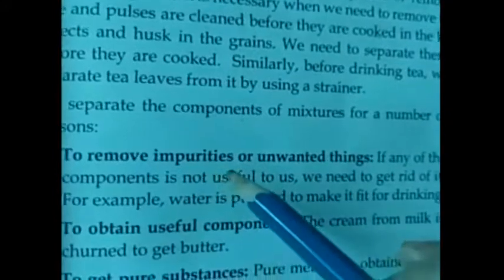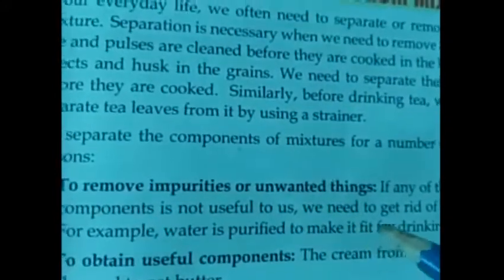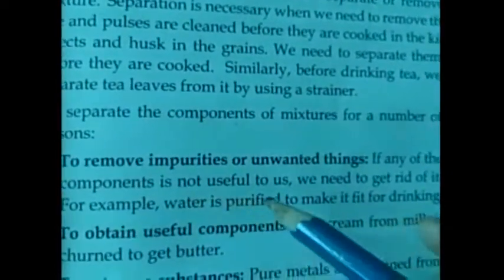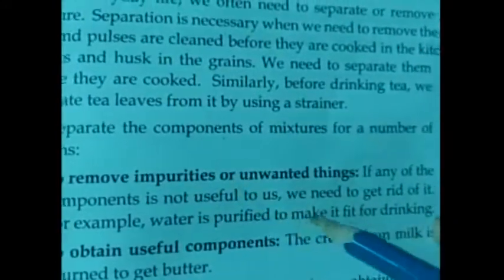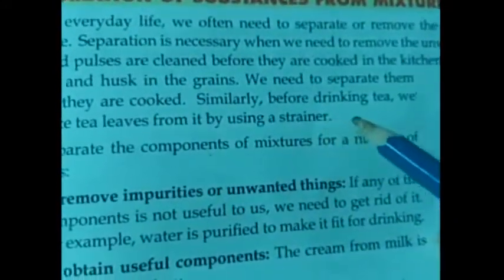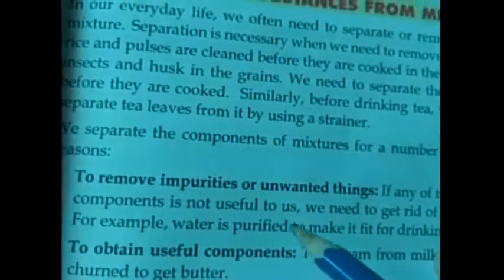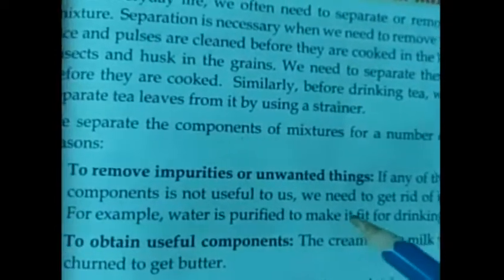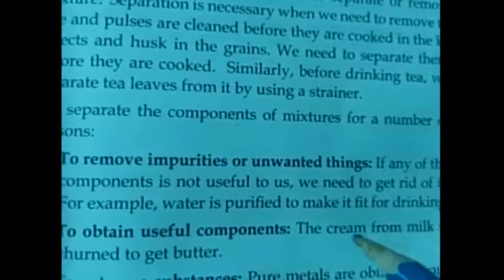The first reason is to remove impurities or unwanted things. If any of the components is not useful to us, we need to get rid of it. For example, in case of drinking tea, the tea leaf is not a useful component for us, so we use the strainer to remove the tea leaves from tea.